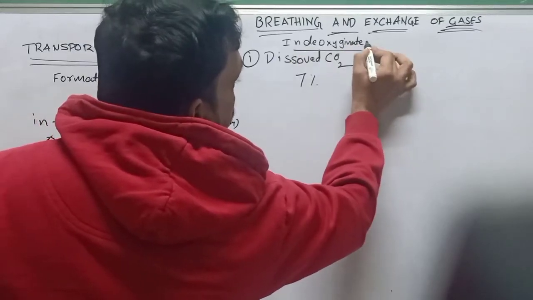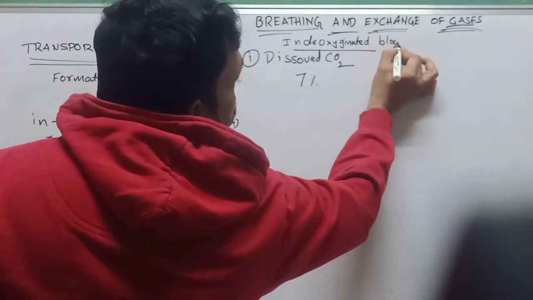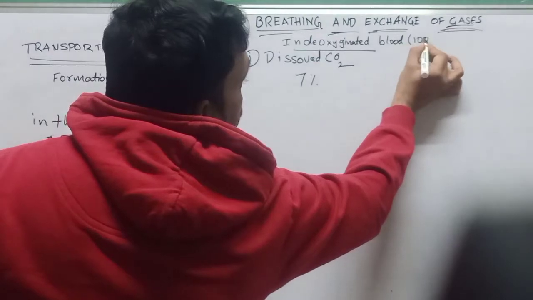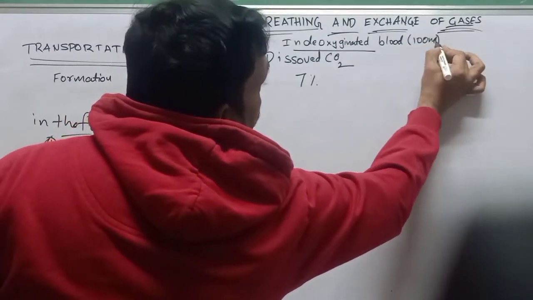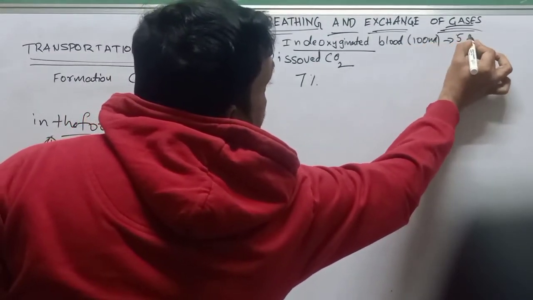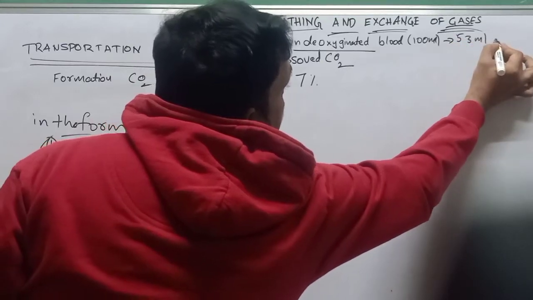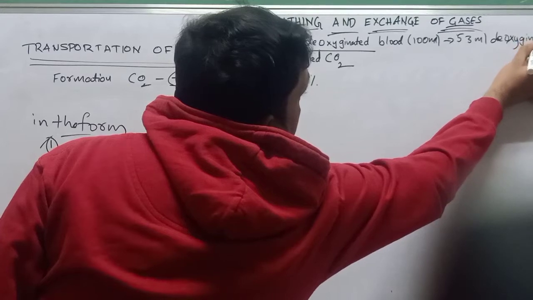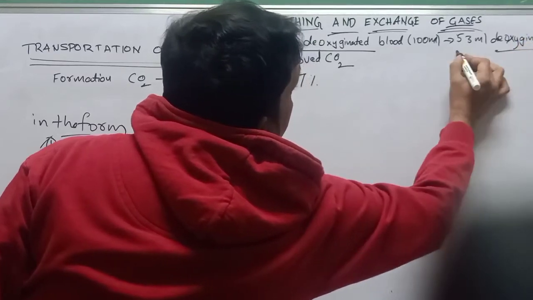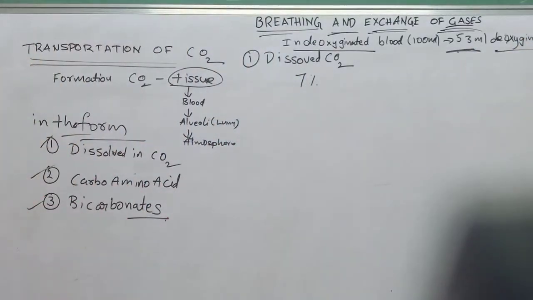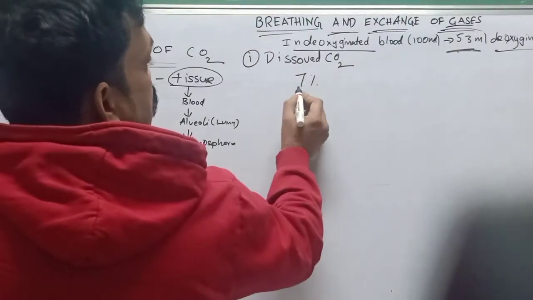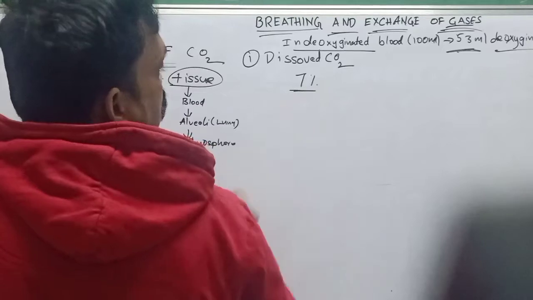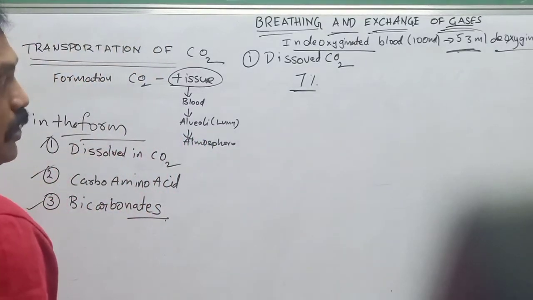In deoxygenated blood, in 100 ml of blood, 53 ml is deoxygenated. That means carbon dioxide is more in that blood, 53%. In that 53 ml, 7% is carbon dioxide, a very small percentage.